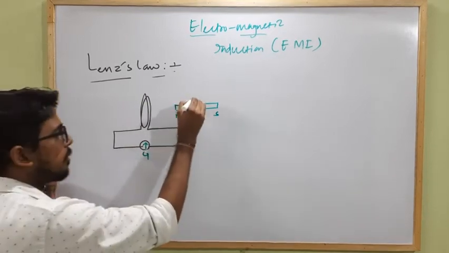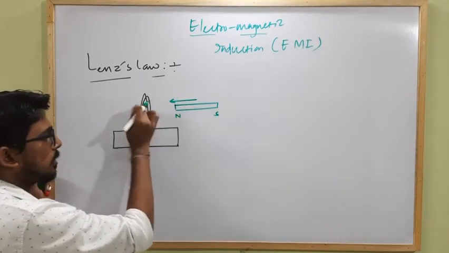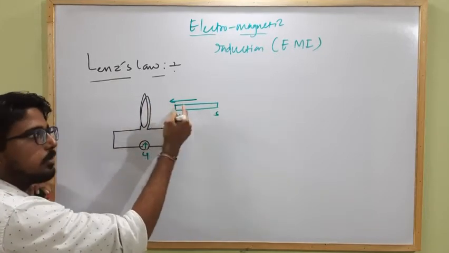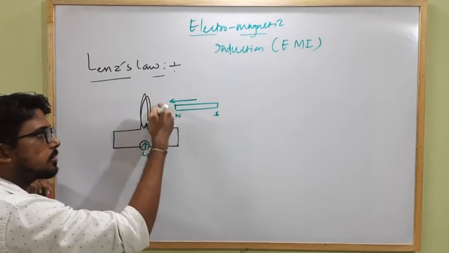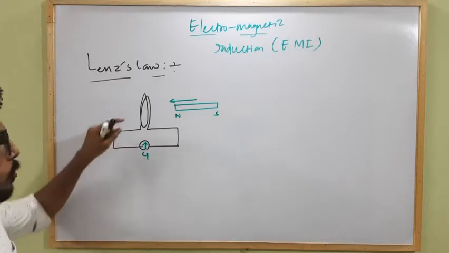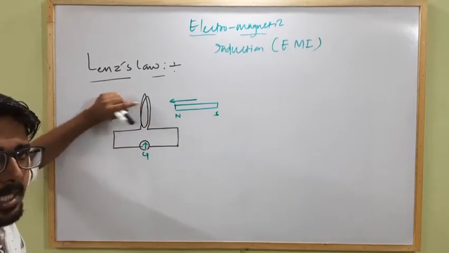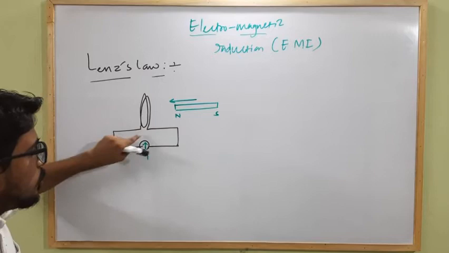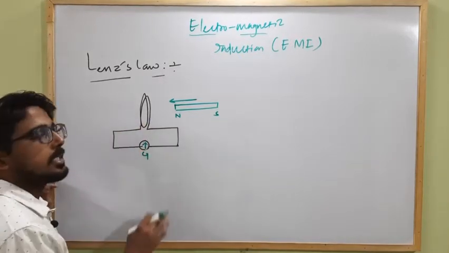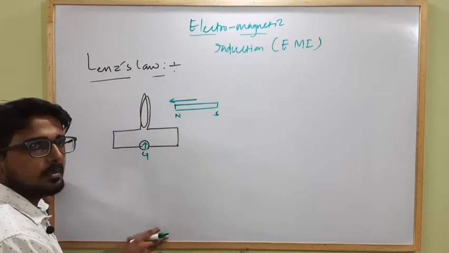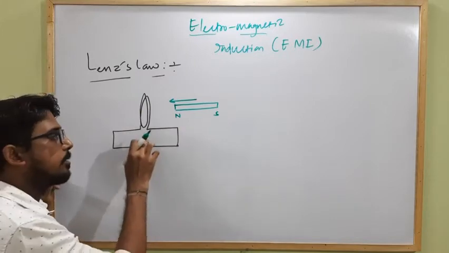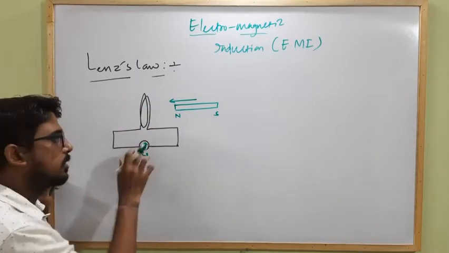But when we move this bar magnet towards the circular coil, there is a gradual increase in magnetic field, and due to this increase, the number of magnetic field lines passing through this coil will increase, due to which the flux linked with the coil will increase, due to which an EMF is induced within the circuit, due to which an induced current starts flowing through this circuit. But when there is no relative motion, there will be no deflection in the galvanometer. That means there will be no induced current flowing through this circuit.